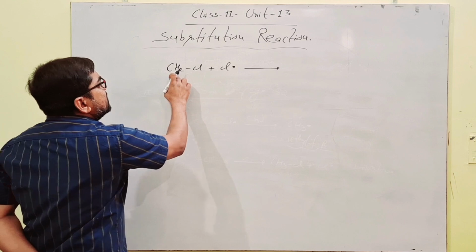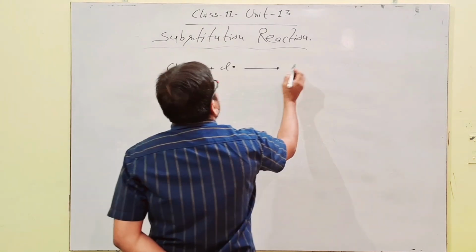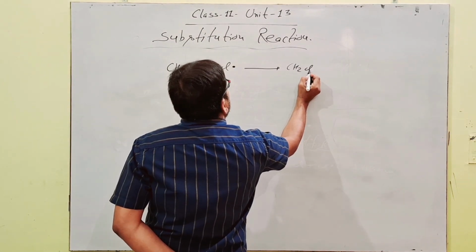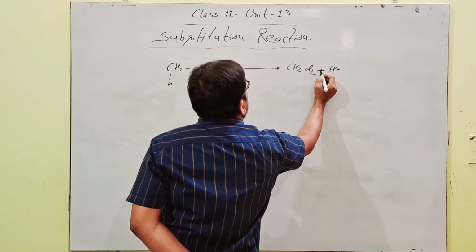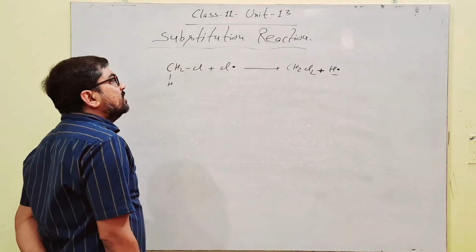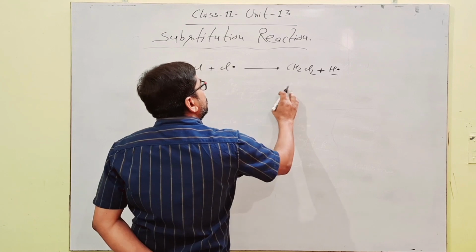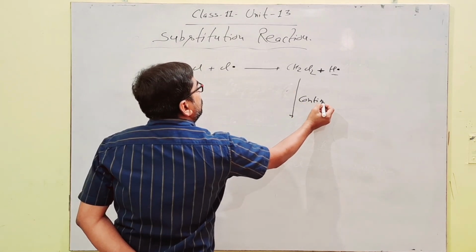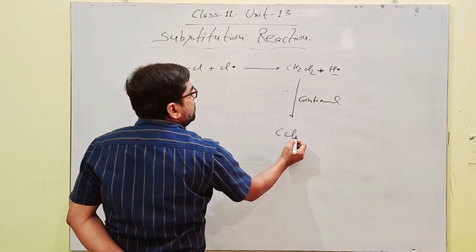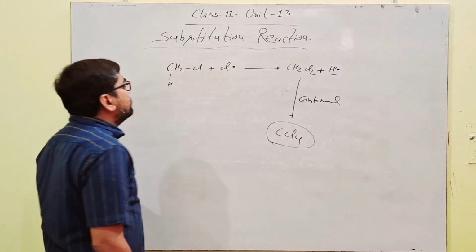This attacks here and formation of CH2Cl2 with hydrogen free radical. Again hydrogen free radical eliminated. Reaction continued till CCl4 is obtained as a final product.